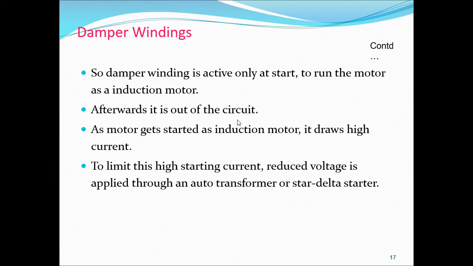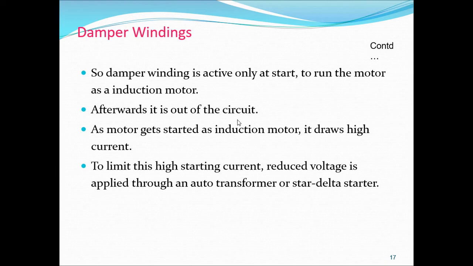Then what happens when we are increasing it gradually? The rotor becomes a powerful magnet, and both get magnetically locked to each other and start rotating at synchronous speed. That is called magnetic locking, and the rotor is pulled into synchronism.